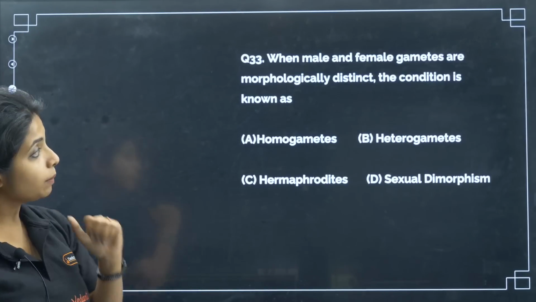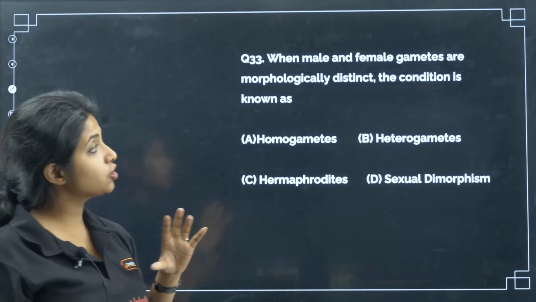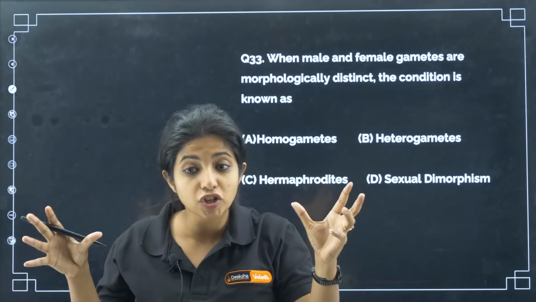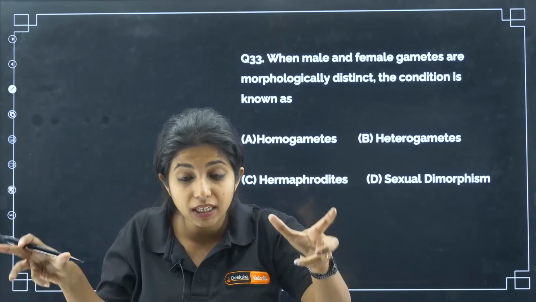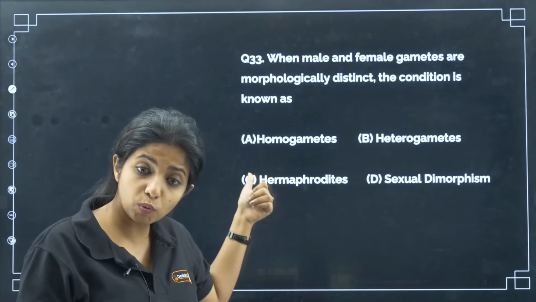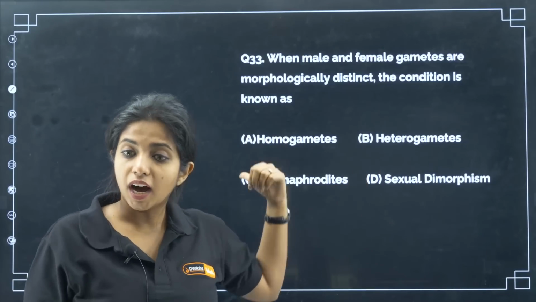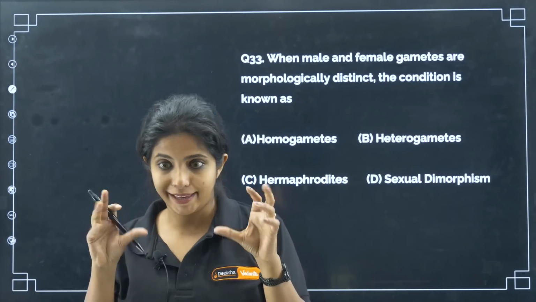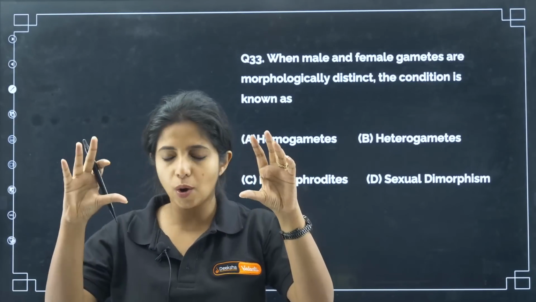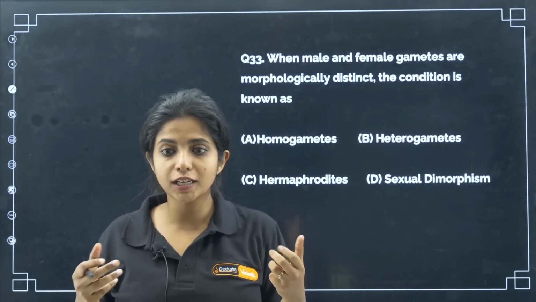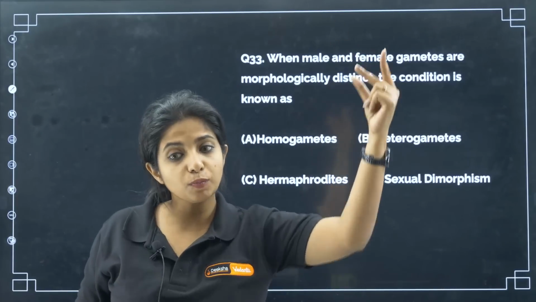Now, when male gametes and female gametes are morphologically distinct, the condition is known as... they do not look similar morphologically, as in their appearance, the physical structure is, my dear children, different. What do you call them? Homogametes, heterogametes, hermaphrodites, sexual dimorphism. So homogametes means they look exactly similar. Okay, two round things, just imagine. They are homogametes. Heterogametes, for example, in the human case, we have the ovum which is circular and the sperm which is elongated.